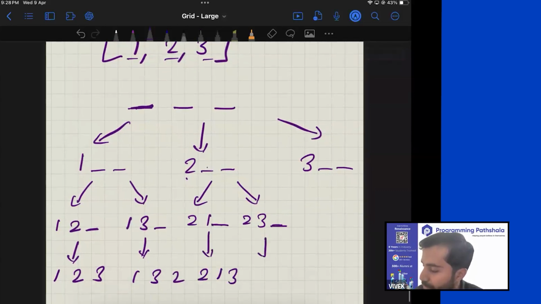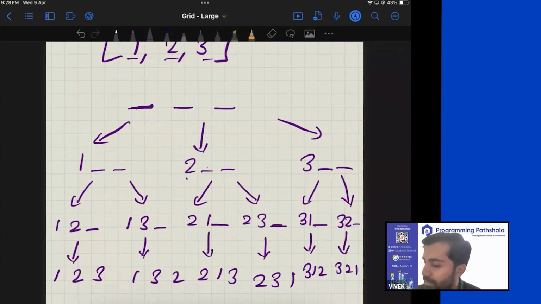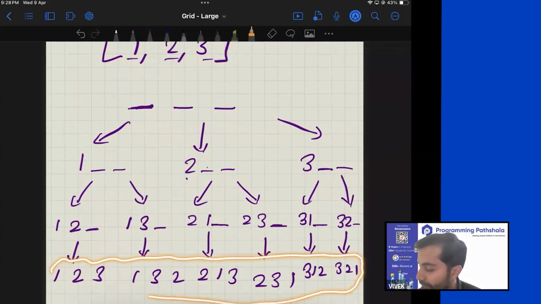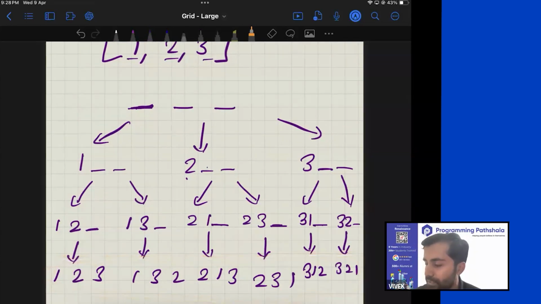And here I have to put a 1. Correct? Same logic here. For this position, I can either put a 1 or I could have put a 2. And now again, at this position, I have to put a 2. And at this position, I have to put a 1. So can you see all the 6 permutations have been listed? Can you note it? Right?